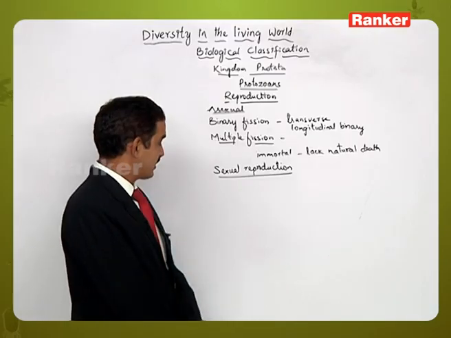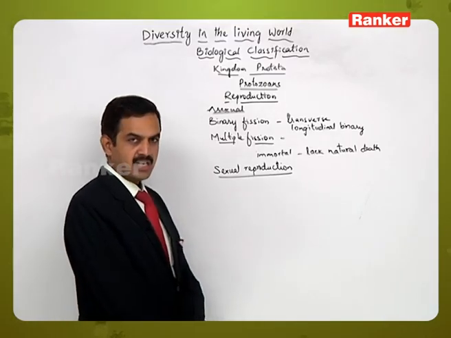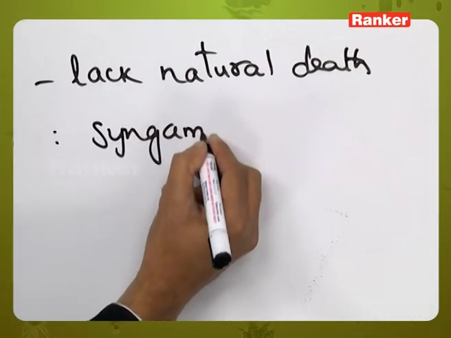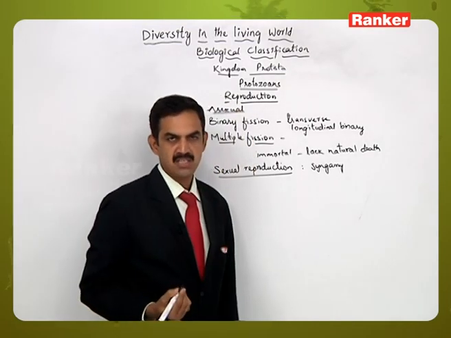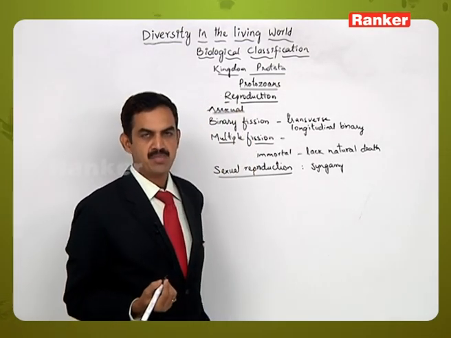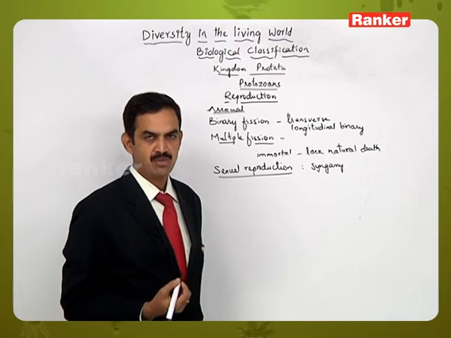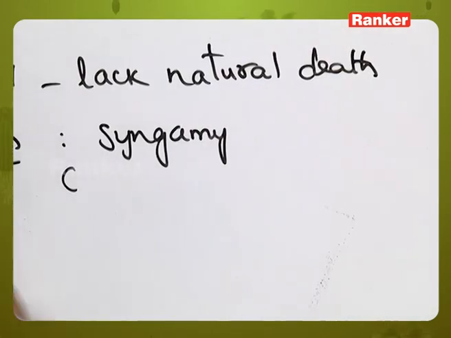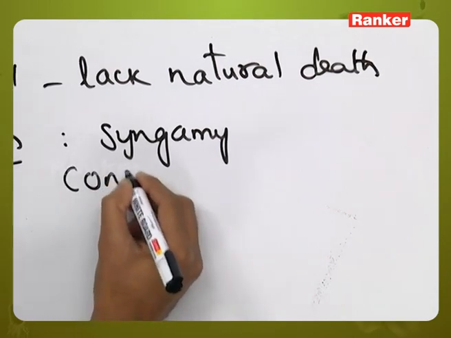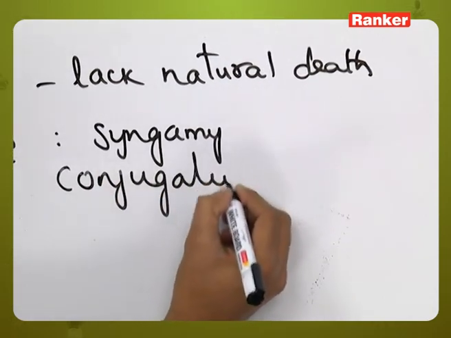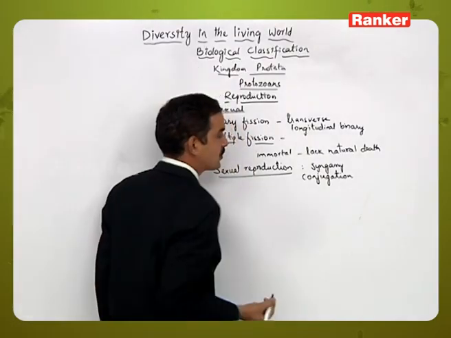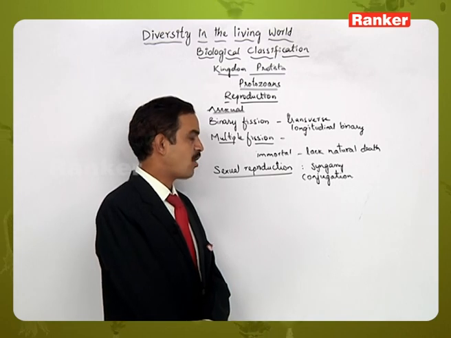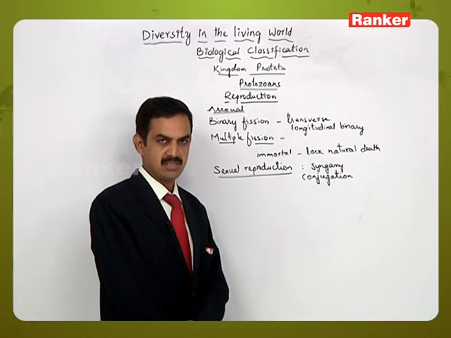Here sexual reproduction, like in other organisms, shows the syngamy process. Syngamy means the fusion of gametes. Both male and female gametes are produced, and both of them fuse to form the zygote. Or it occurs by the conjugation process. So two methods of sexual reproduction are possible: one by syngamy, the other by the conjugation process.